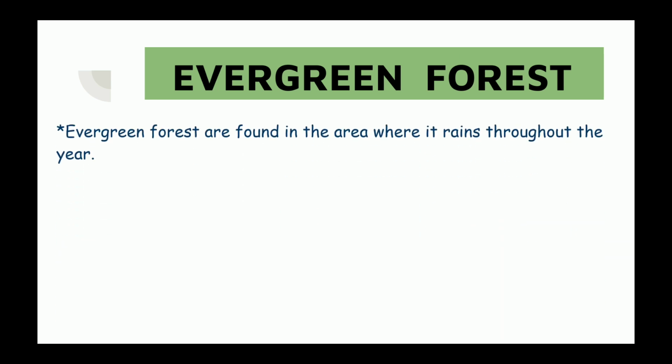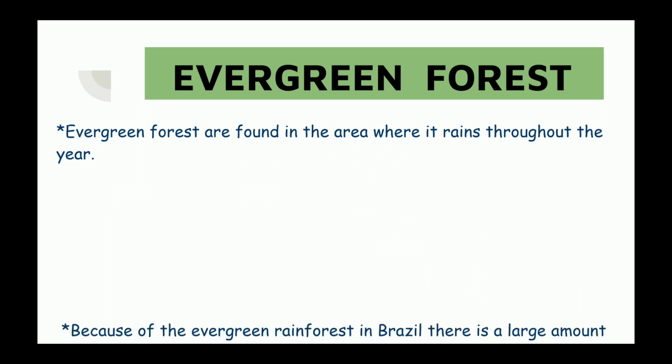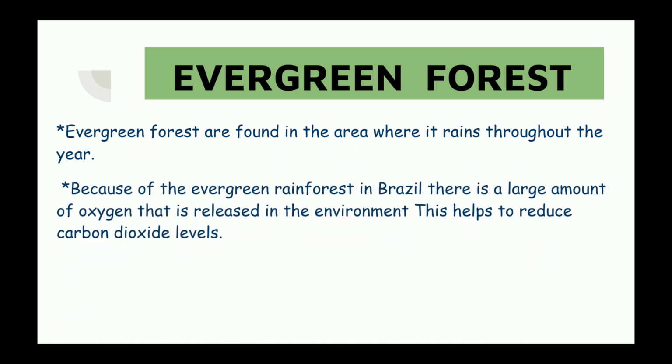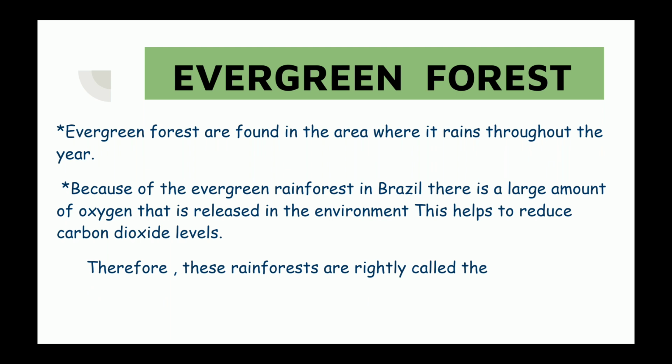Evergreen forests are found in the area where it rains throughout the year. Because of the evergreen forest in Brazil, a large amount of oxygen is released in the environment. This helps to reduce the carbon dioxide level. Therefore, these rainforests are rightly called the lungs of the world.